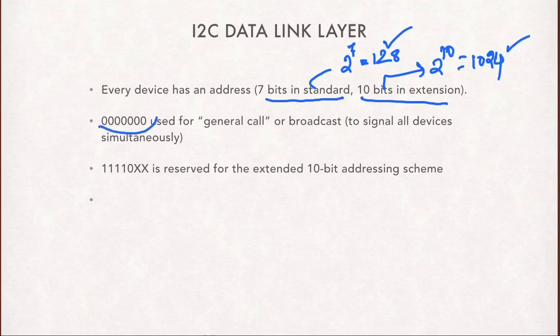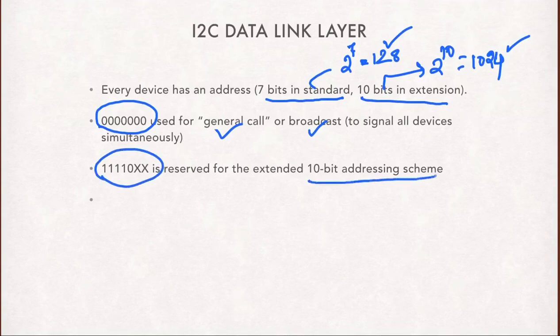When all 7 bits are zeros, we call it a general call or a broadcast. The format 11110XX is reserved for the 10-bit addressing scheme. So if I want to use more than 128 devices, then obviously I need to go for the 10-bit extension. Further, I will send a control word like this.